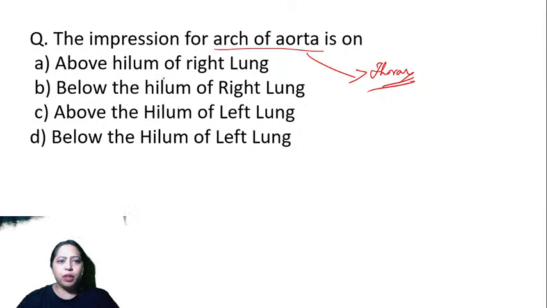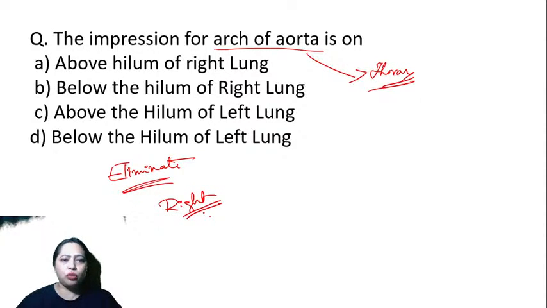Akshit says above. So what we have to eliminate first, first you learn to eliminate. So you eliminate first what is not required. Let's eliminate all the right ones, okay? Eliminate the right ones. So first eliminate the right. No. Look for right. No. So we are left with above the hilum, below the hilum.